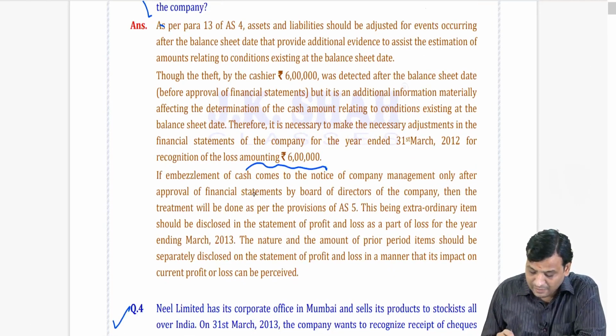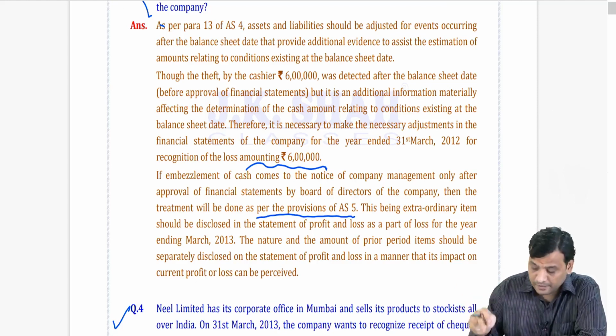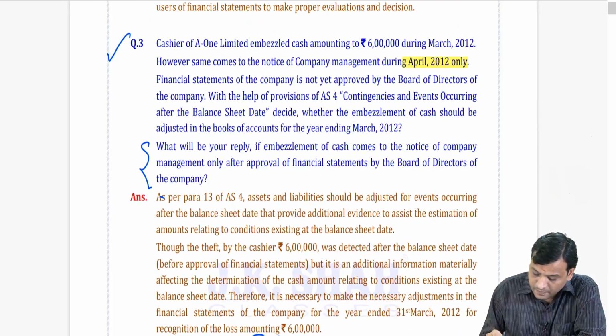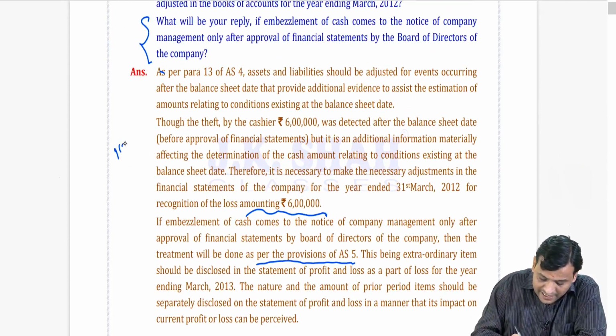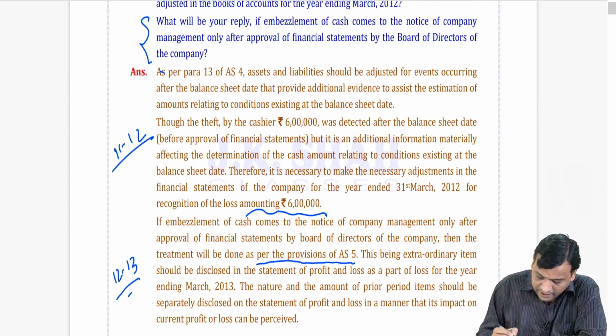If the embezzlement of cash comes to the notice of the company management only after approval of financial statements by the board of directors of the company, then the treatment will be done as per provisions of AS 5. That too in the next year, my dear. See, our year is ending on 31st March 12. So, this is 11-12, yes, but this will be happening in 12-13.